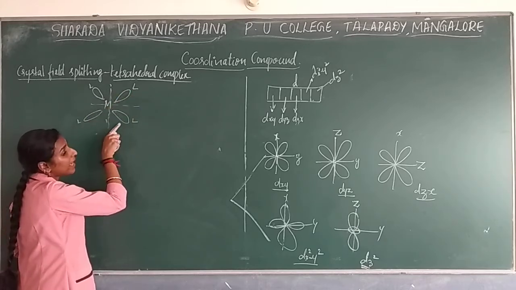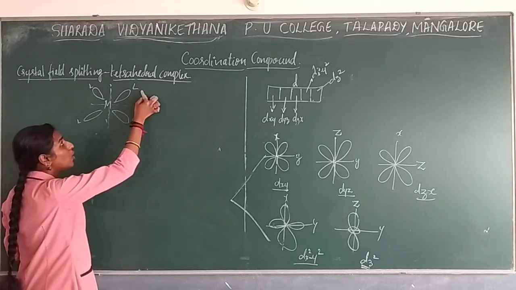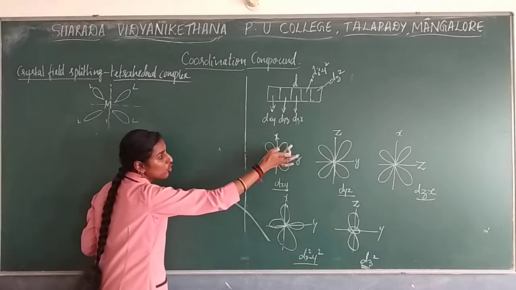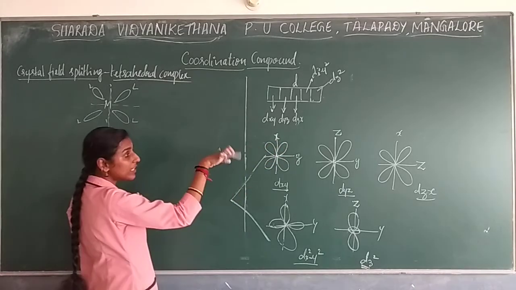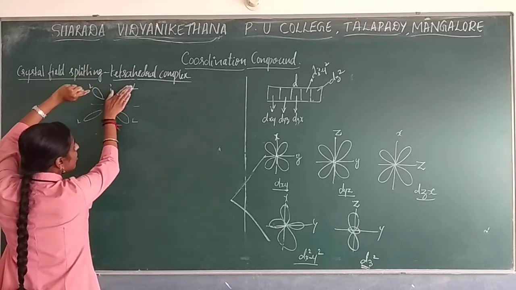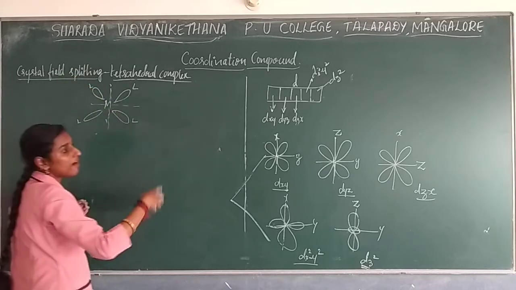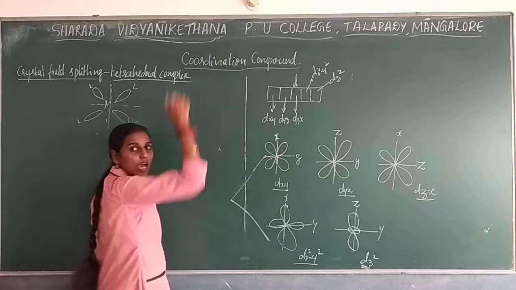Now you can guess where it will have more repulsion. The lobes of ligand as well as the lobes of the metal which are present between the axis. If you consider dxy, it will come between the axis only, right? So that causes more repulsion and this will get split as higher energy.